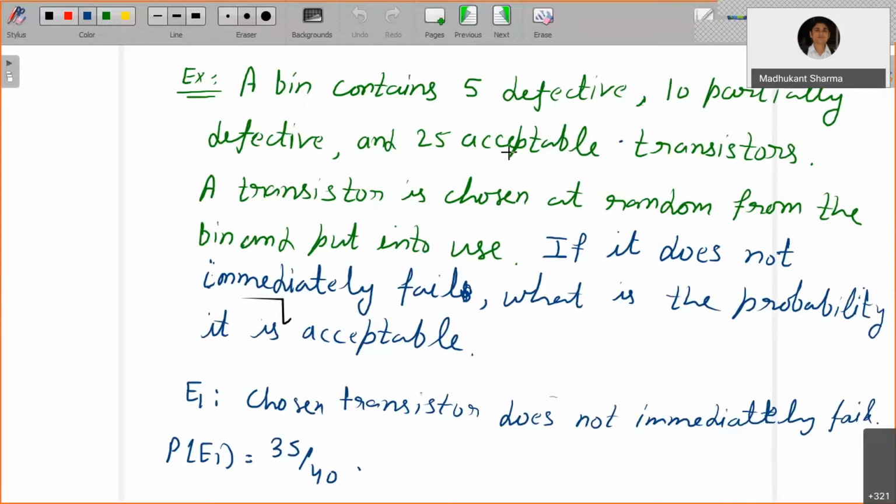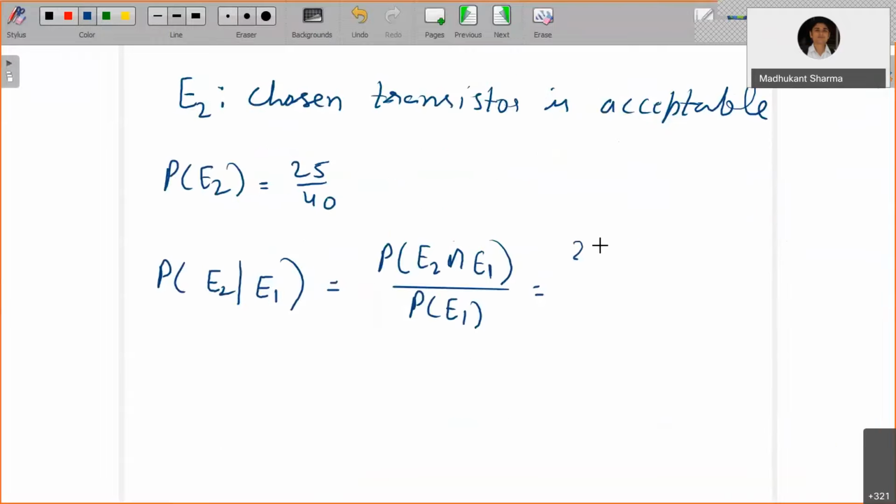There is no other. So 25 out of 40, that is, both happening together is 25 by 40. That is nothing but the probability that the chosen transistor is acceptable. Divide by the probability of E1, that the chosen transistor does not immediately fail, which is 35 by 40. So that is going to be 25 by 35.